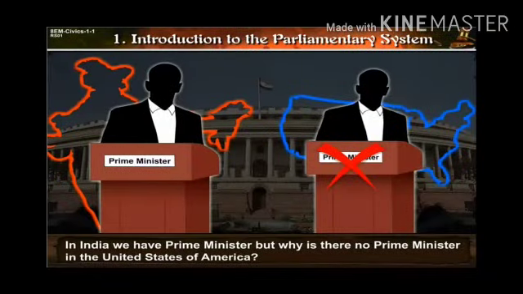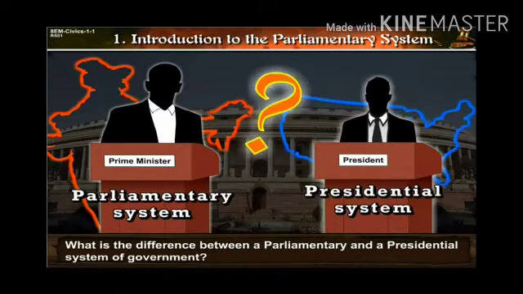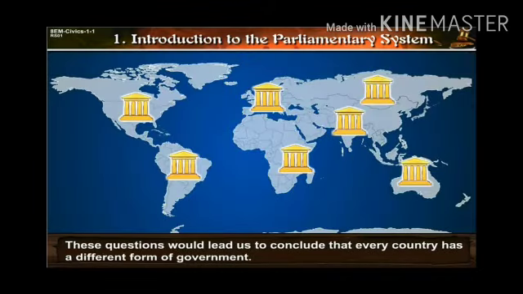Our next question is, in India we have a Prime Minister, but why is there no Prime Minister in the United States of America? Now you will be thinking, what is the difference between a parliamentary and a presidential system of government, right? All these questions would lead us to conclude that every country has a different form of government.